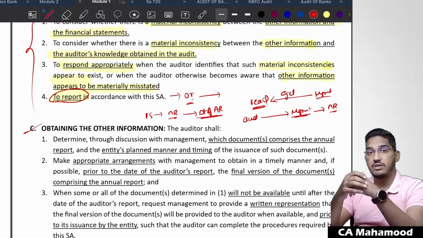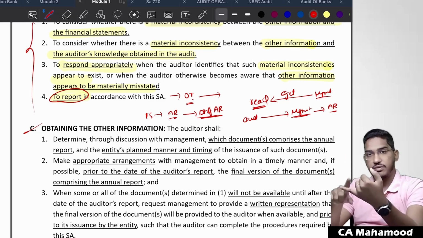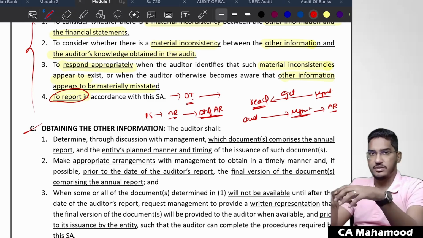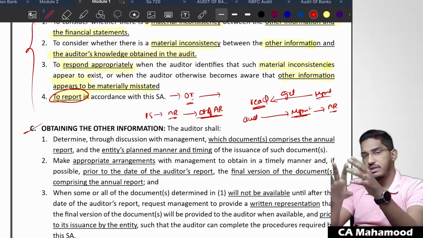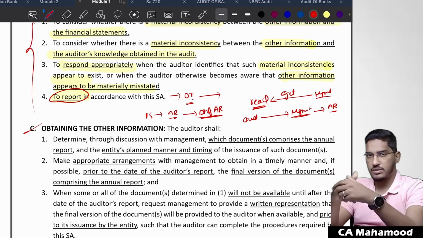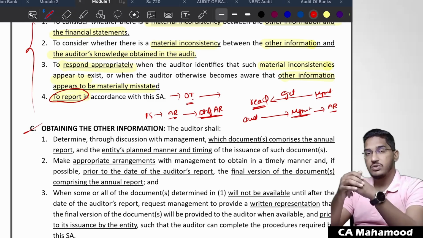In that, you have to comment on other information. But you are telling other information itself will not be ready before the date of auditor's report. What you should do? Generally, if the entire information is available, you can get it prior to the date of auditor's report only. If the management is ready with the annual report, you get it. But that will not happen. So if that is not happening, what should I do?